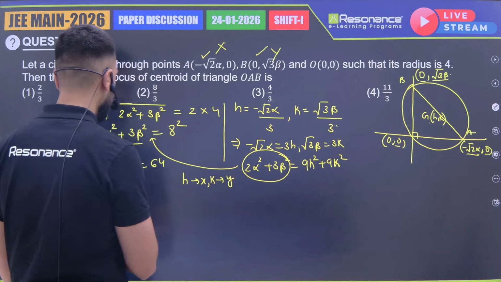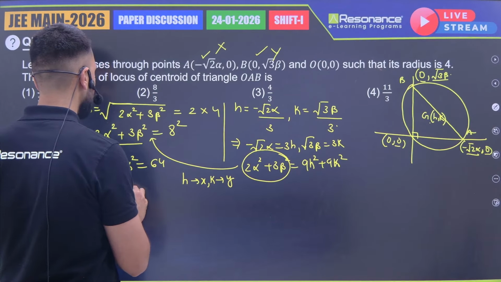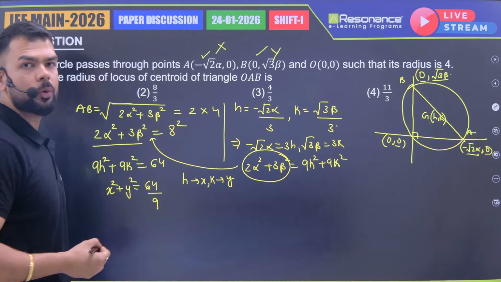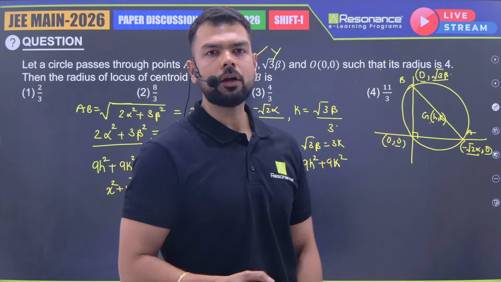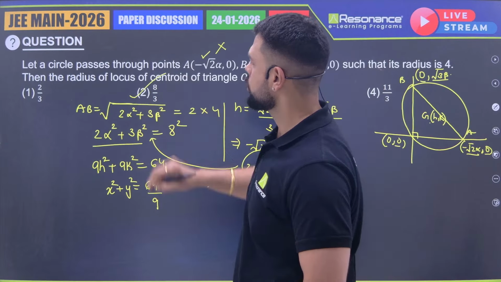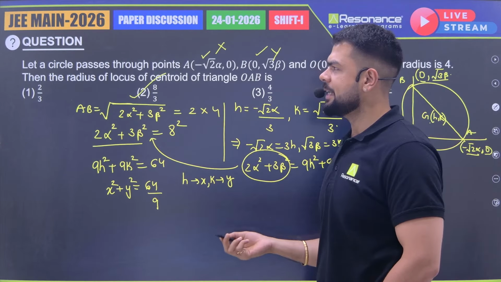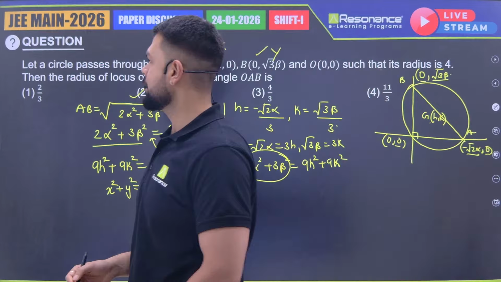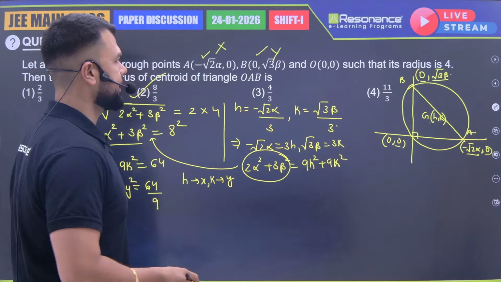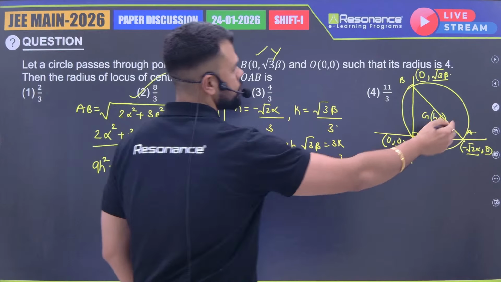So I will get x square plus y square is equal to 64 by 9. Now this is also an equation of a circle with radius 8 by 3. So the answer for this will be 8 by 3. This is a very easy question from coordinate geometry, straight line part. We can also say it can be of circle also, straight line and circle combined. But this is a very easy question.